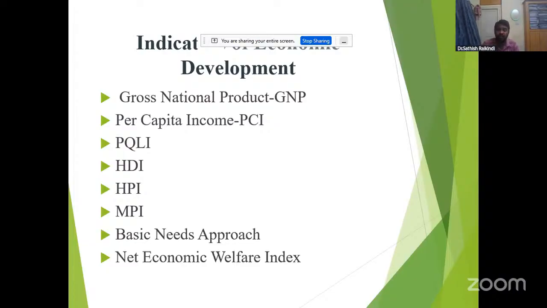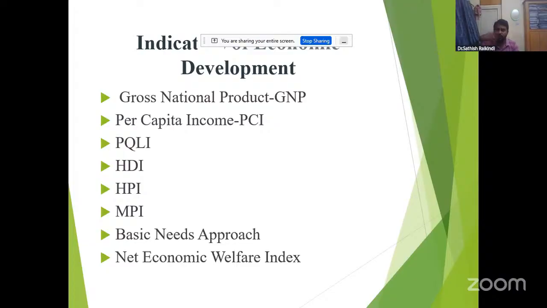These three are most important from the point of view of competitive exams and also our exam. PQLI, the Physical Quality of Life Index, is one of the composite, non-economic indicators. It was developed by Morris and Morris in 1979. It consists of three indices: literacy rate, life expectancy, and infant mortality rate. First, literacy rate: more literacy means more quality of life, and it leads to economic development.